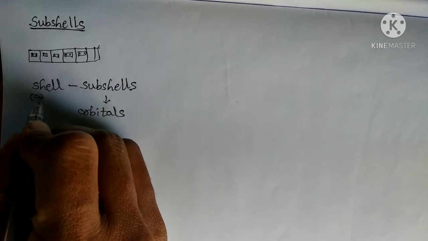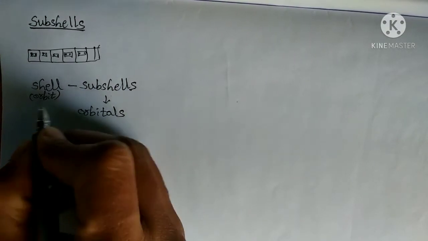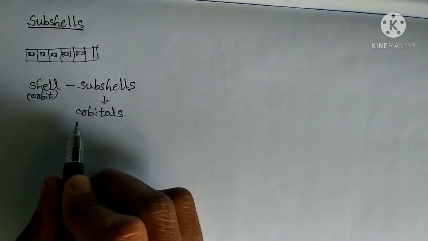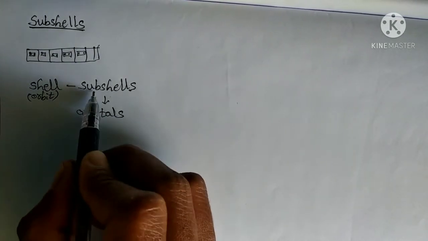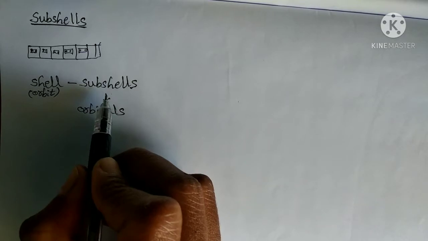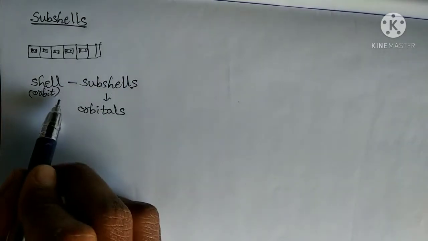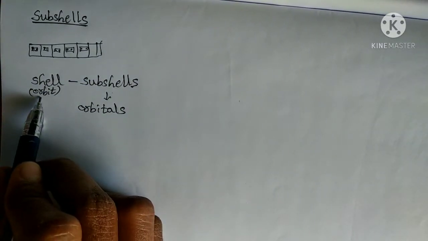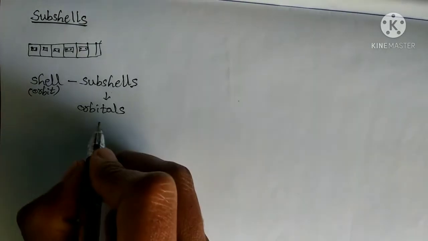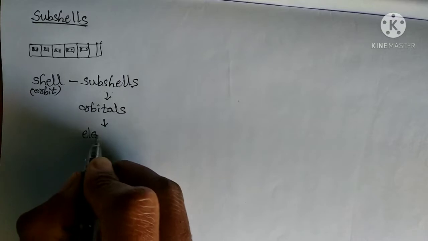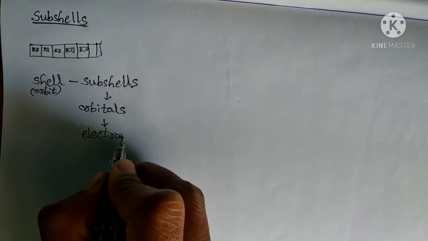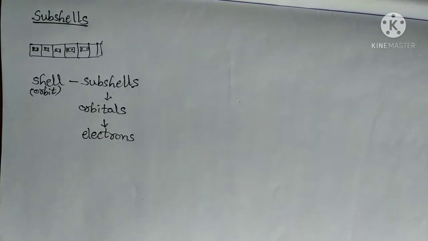Another name for shell is orbit, meaning a fixed path. But orbitals are present in the subshells, right? Subshells are present in the orbit. So a lot of difference is there between orbit and orbitals.